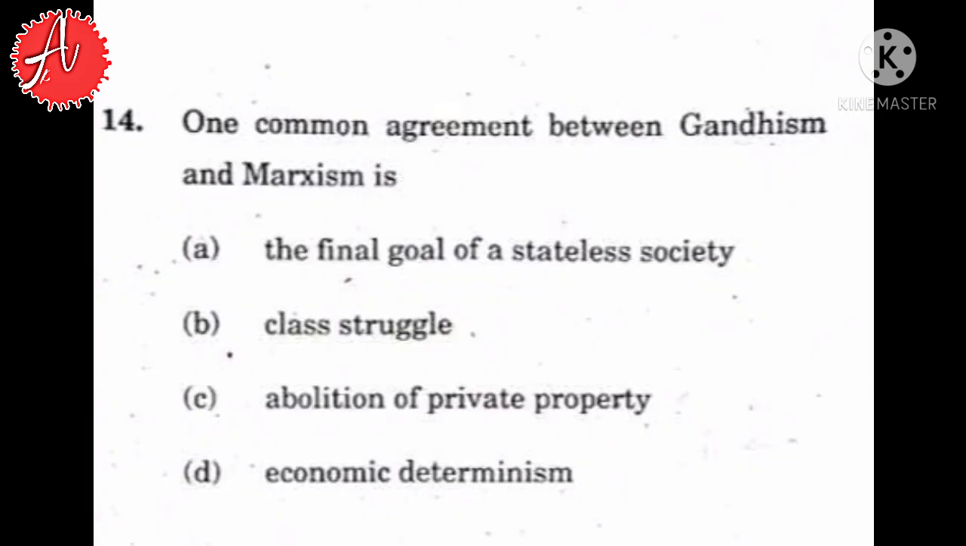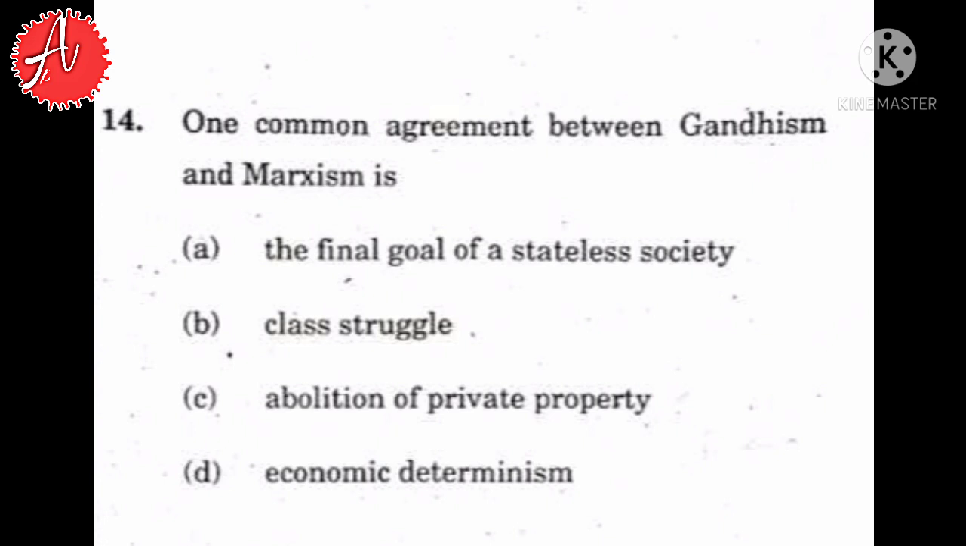Look at question number 14. One common agreement between Gandhism and Marxism is: option A is the final goal of a stateless society, B is class struggle, C is abolition of private property, and D is economic determinism.